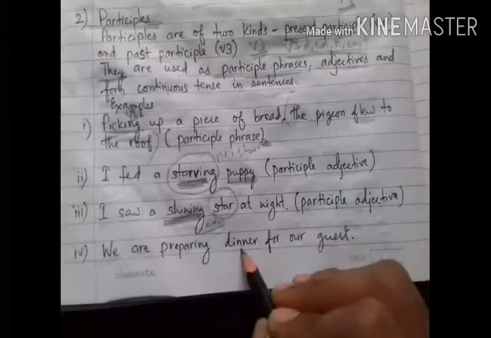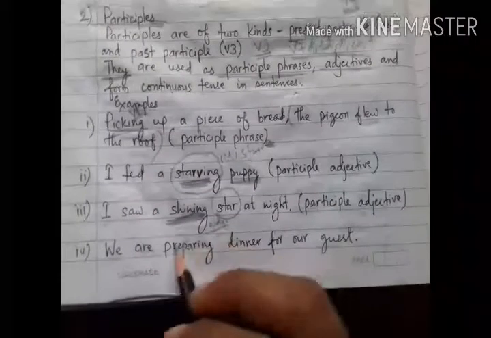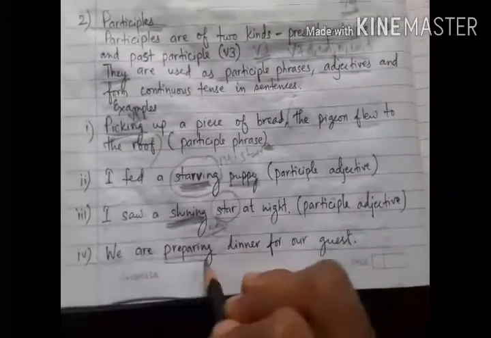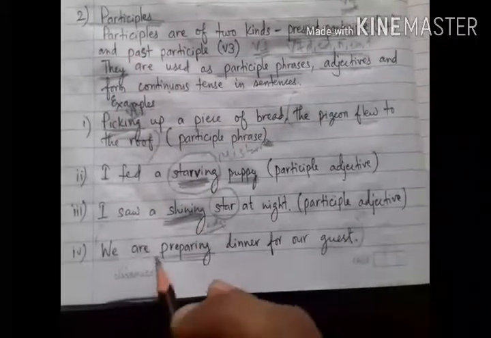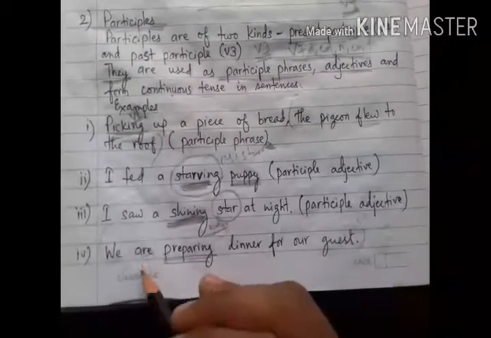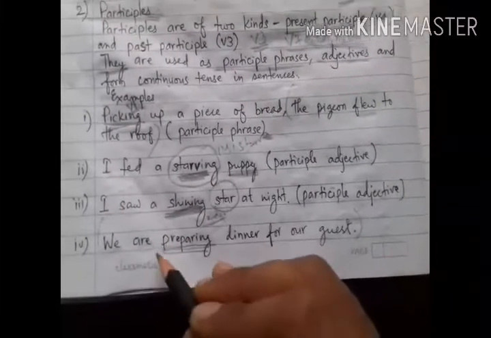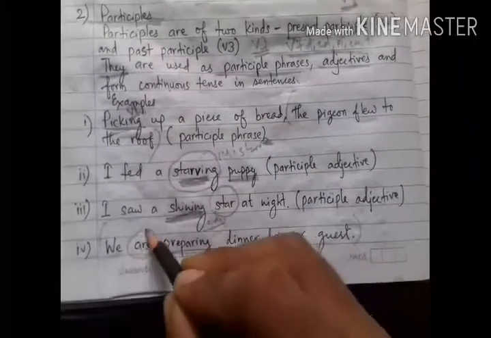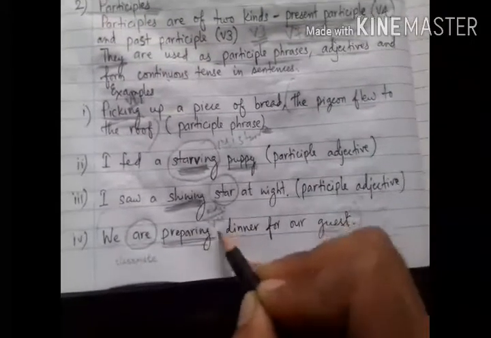Okay, now see here. We are preparing dinner for our guests. See here, preparing. This sentence is in continuous tense, present continuous tense. If you change this sentence into past continuous tense, the verb are will change, but preparing, the ing form of the verb, will never change.